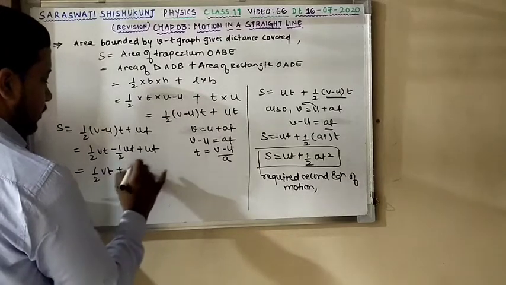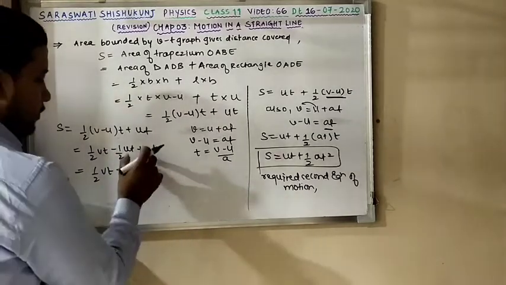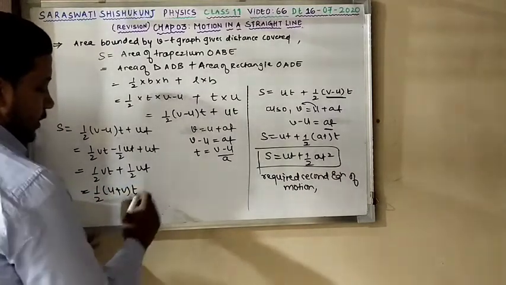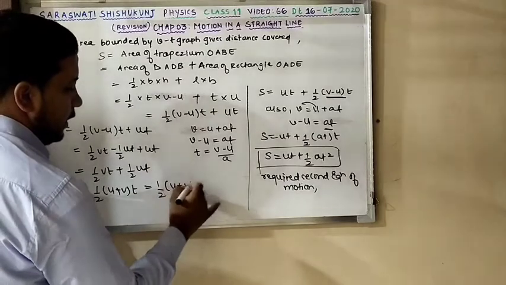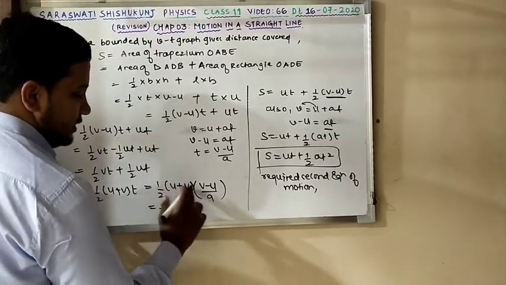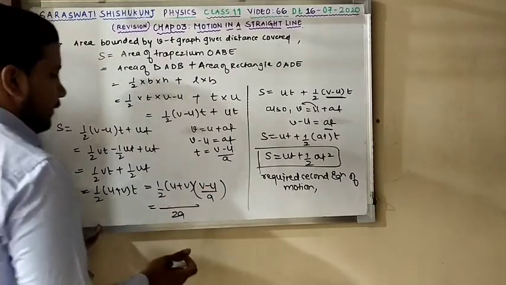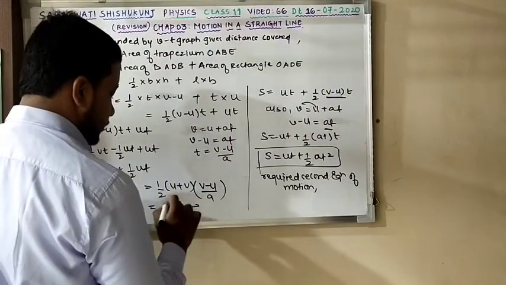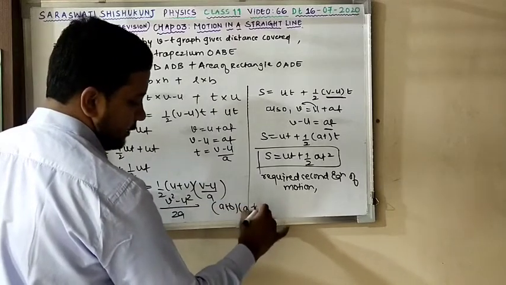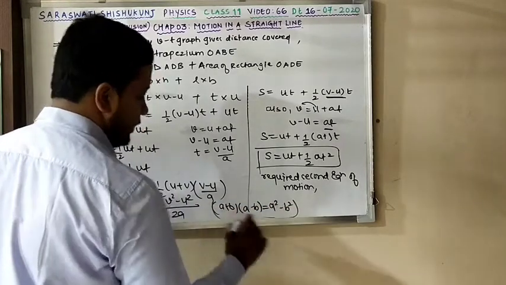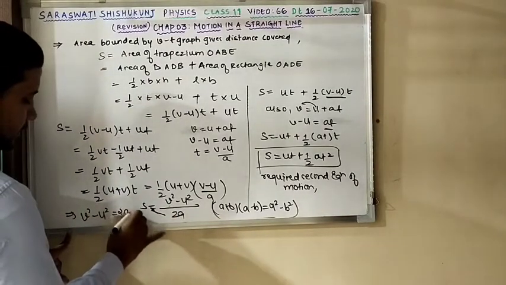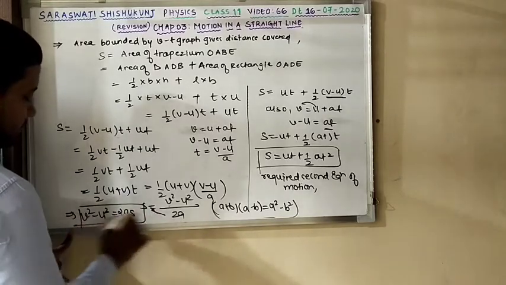So I am going to get half vt plus, this is nothing but half ut. Yes or no? Because 1 minus half is half. Half coming out, (u plus v), and t common. Now instead of t you can write what? (u plus v) into (v minus u) by a. So I am going to get 2a as the LCM, with (u plus v) and (v minus u), so you can write v square minus u square over here, because we know that (a plus b) into (a minus b) is equal to a square minus b square. Yes or no? So you multiply these two. So I am going to get my required third equation, v square minus u square is equal to 2as. This is my third equation.